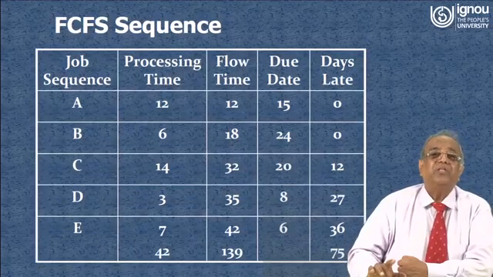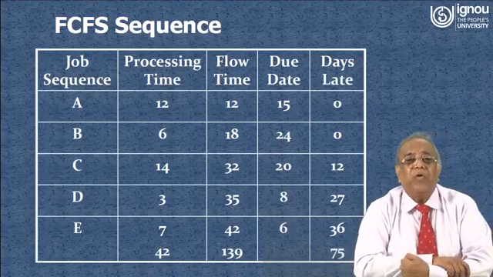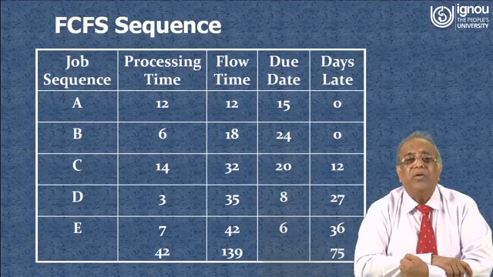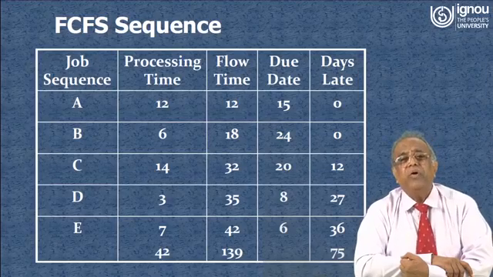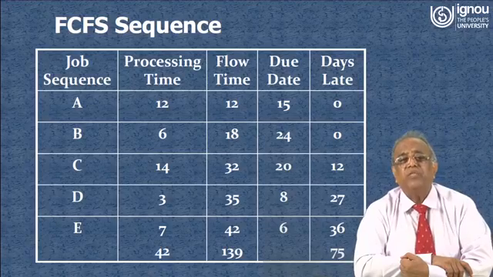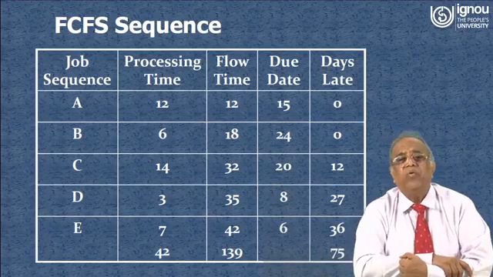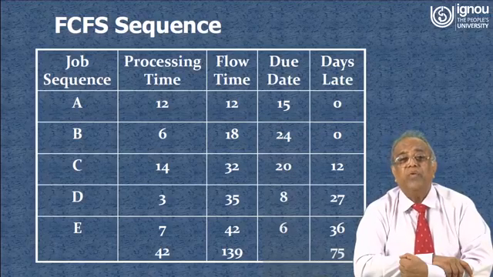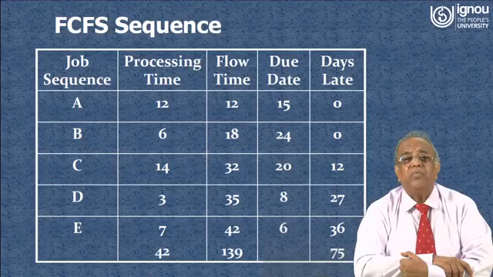C, D, E. So A, B, C, D, E. A's processing time will be 12 and flow time is 12. After that job B will start, and it will take 6 hours for processing. After 12 hours, the flow time for job B will be 18. That means job B, even though its processing time is 6 hours, has to be on the shop floor for 18 hours because it will be able to start only after the completion of job A. Same thing for C, its flow time is 32, for D 35 and for E 42.